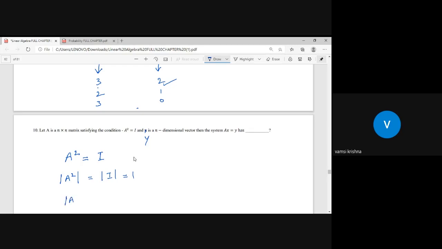I hope you remember the property that det A square can be written as det A whole square. Det A power n is equal to det A whole power n, like this. So det A whole square is equal to 1.